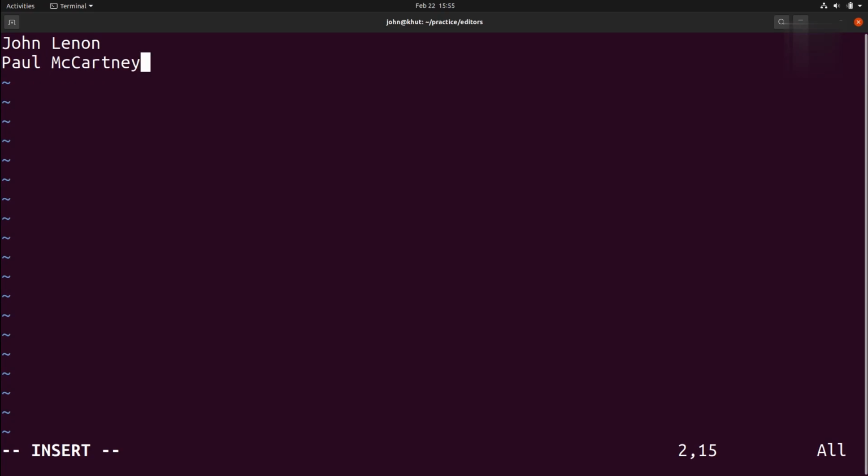Once we are done editing text, we will want to save it. To do that, I will hit escape to go into the command mode, and then I will type :w to save the file, or to write the file. I can see that it has written 2 lines and 26 characters. I can make some more changes by typing I again. And let me add Ringo and George to the list. If I want to save the file and exit, I'll make sure I'm in command mode by pressing escape and type :wq to write and quit. We are back to the shell.